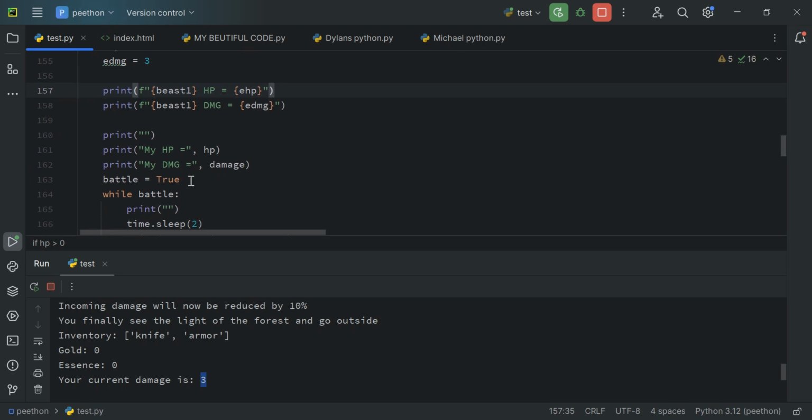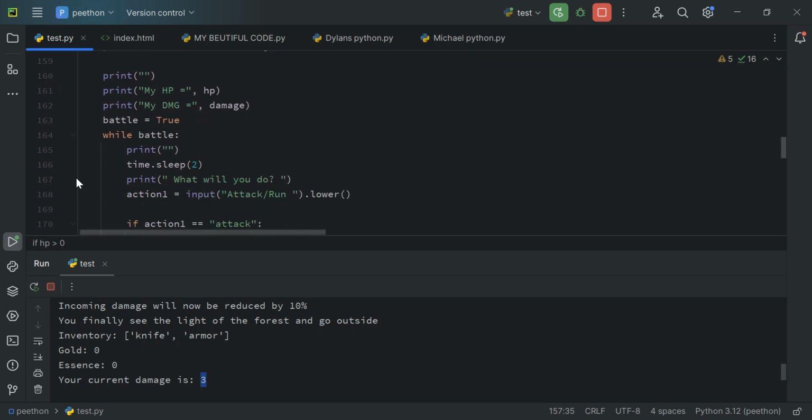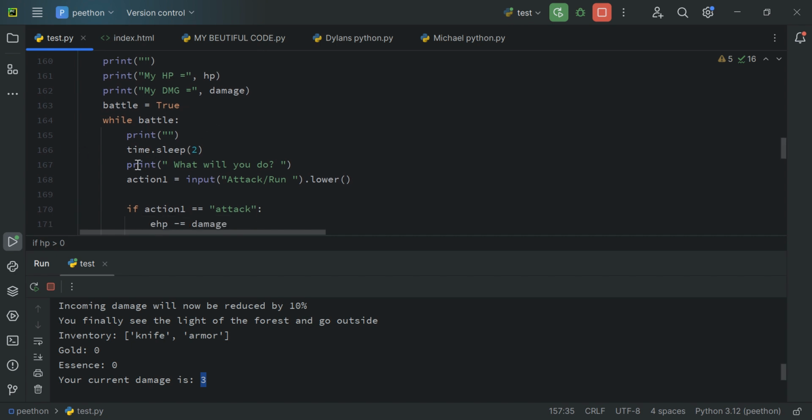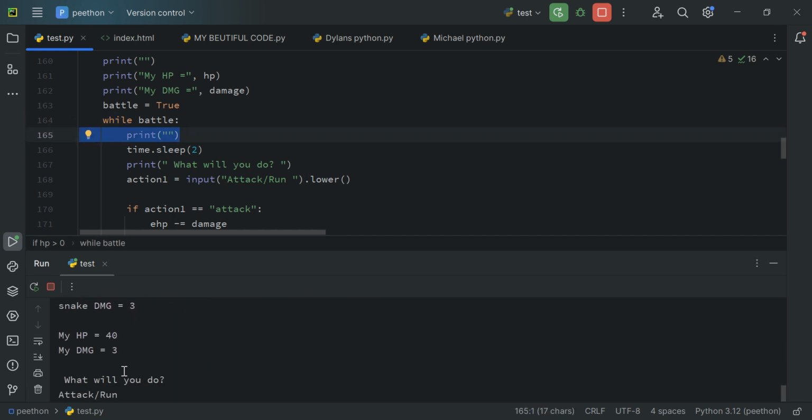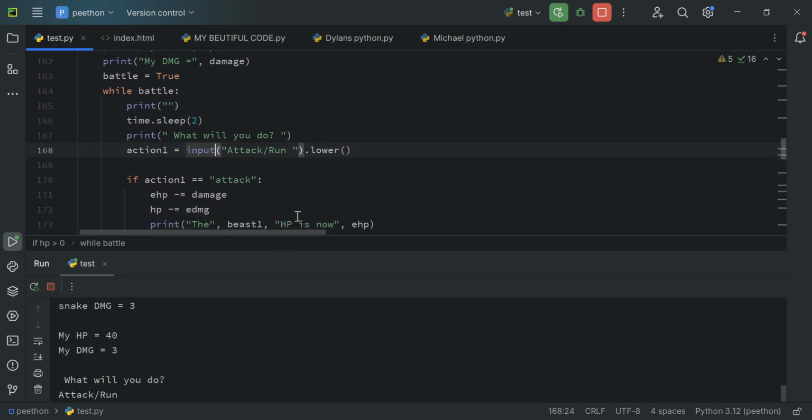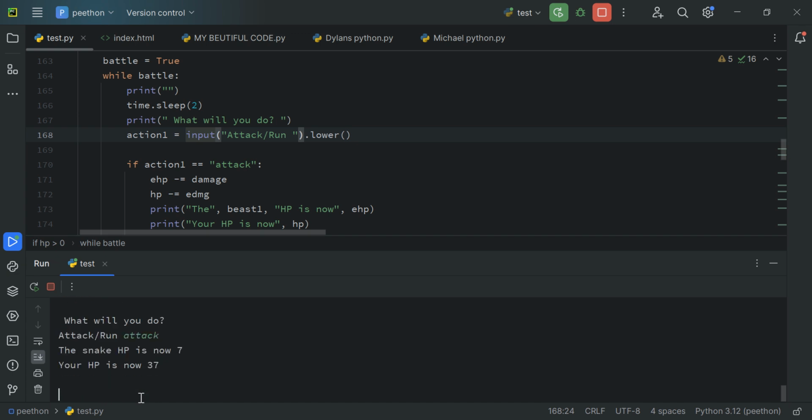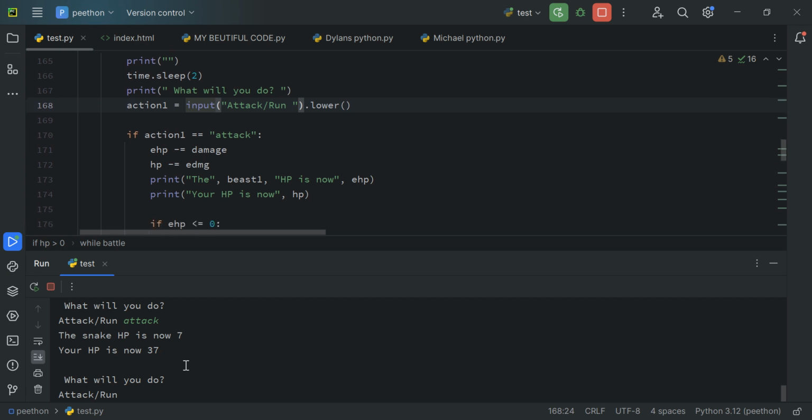Now, my HP is HP, my damage is damage, and if battle equals true. Now, while, again, it's a loop, while battle, print nothing, what will you do? Print nothing here pretty much gives a line spacing, as you can see. Attack or run. Now, if I say attack here, if action 1 equals attack, EHP minus damage, HP minus enemy damage. See, now snake HP is 7, my HP is 37. The beast one is now this HP, this much.